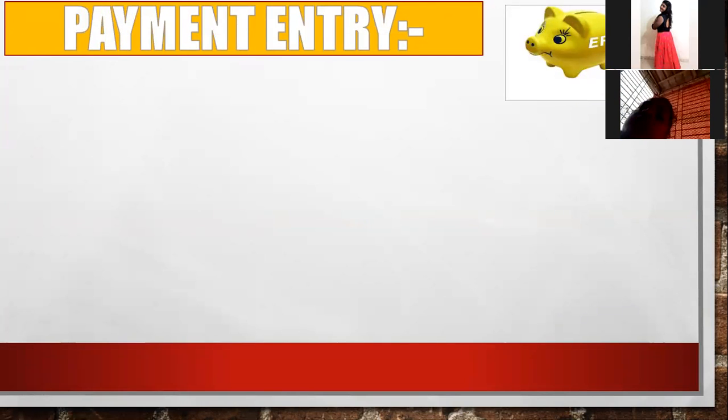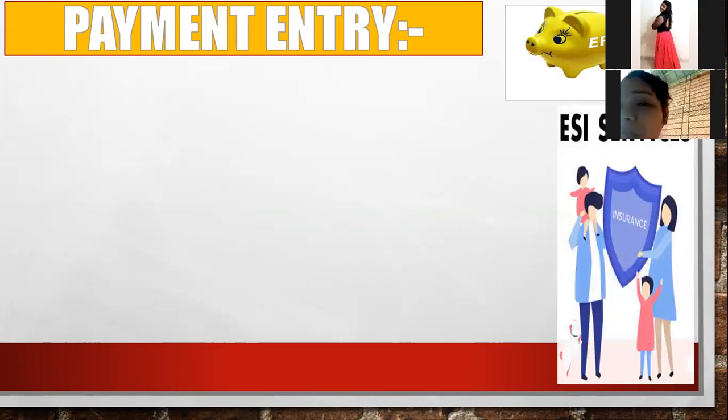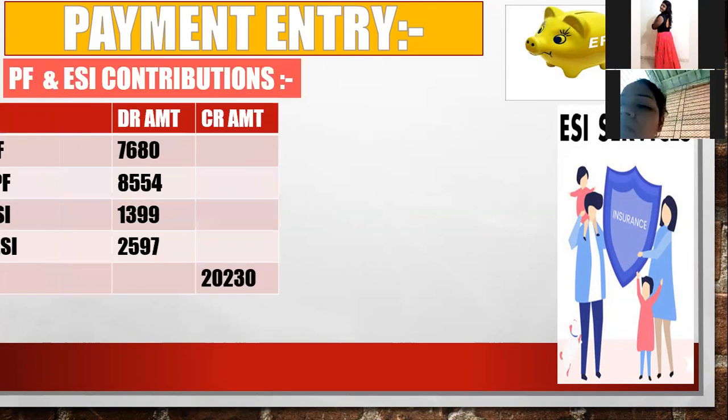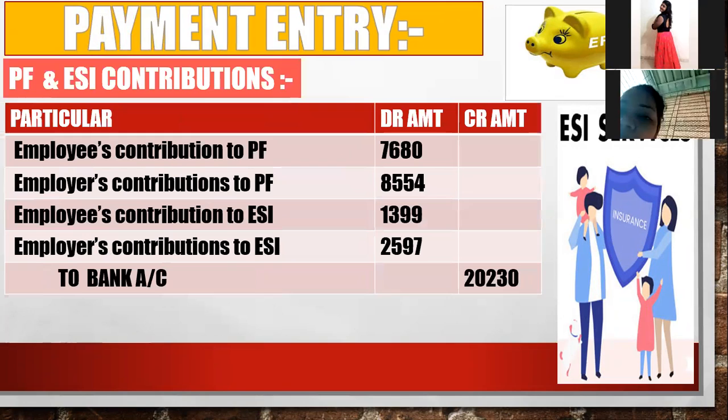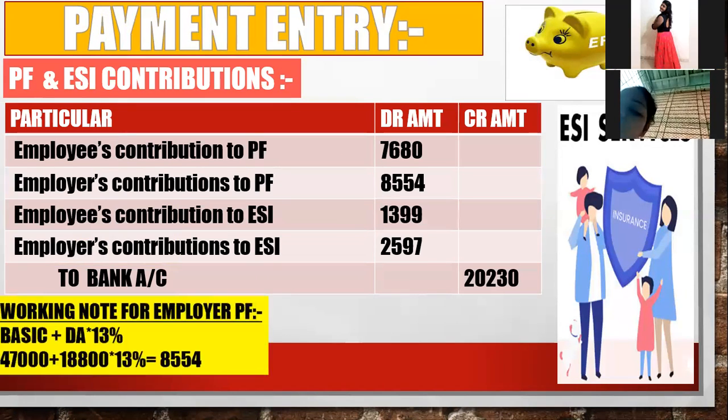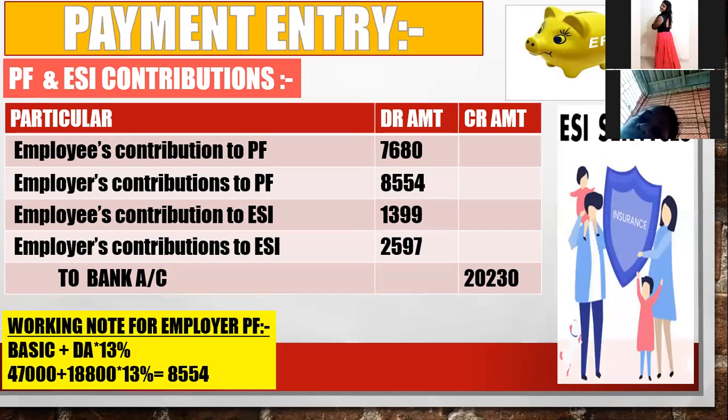So for the payment entry, you have to pass the EPF entry first, or you can merge also over here. PF account and ECI expenses, you can merge over here. So this was the contribution of this. So you have to calculate the employer contribution to PF. How much is it? 13% of your basic plus DA. And as I told you, the old percentages were 13.36 and 13.15 also, but the new rate is 13%.